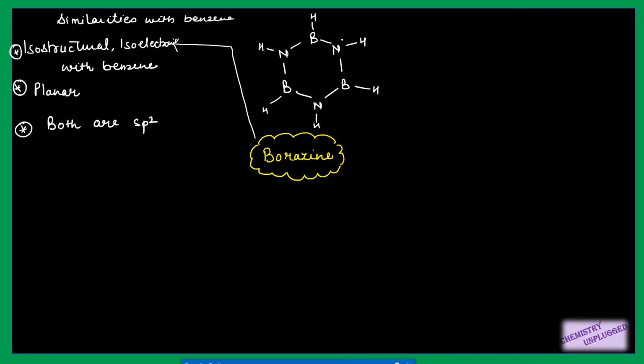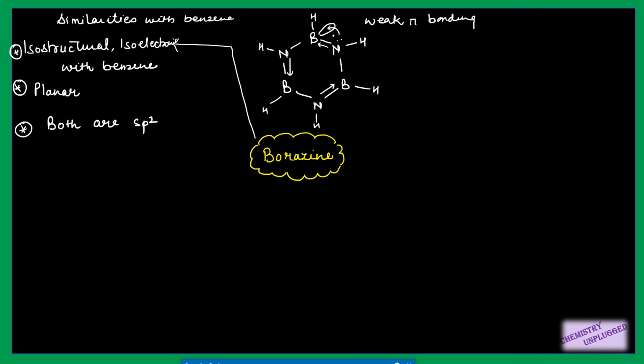Now this nitrogen has a lone pair of electrons, and this lone pair can be donated into the vacant p orbital of boron. So the bond formed between nitrogen and boron is somewhat like a dative bond. It is not a true or strong pi bond. It is a weak pi bonding. This is the most important difference between benzene and borazine: benzene has very strong pi bonding, but in borazine this pi bonding is very weak.